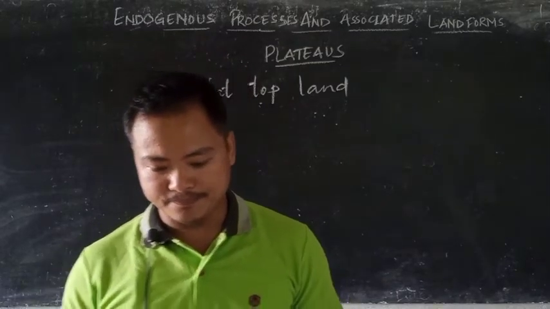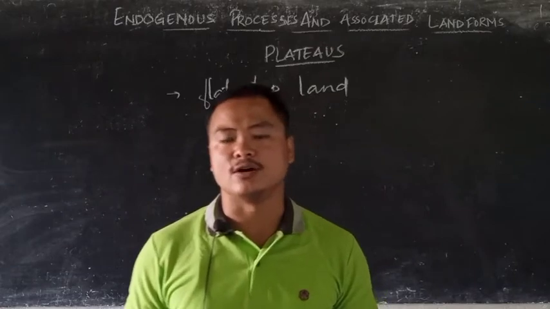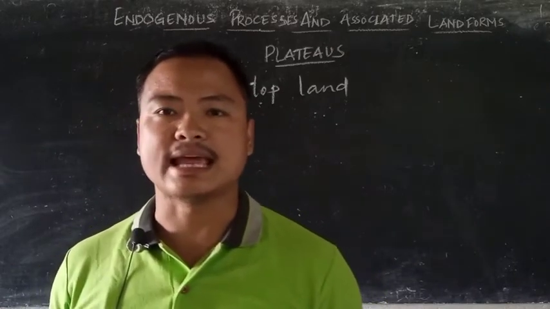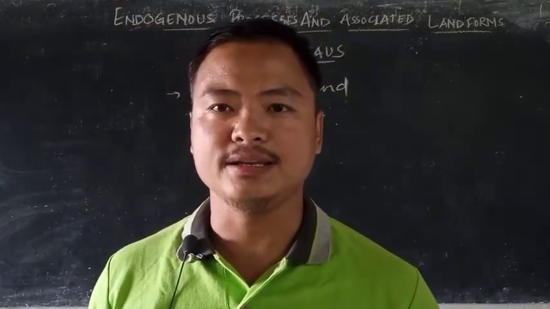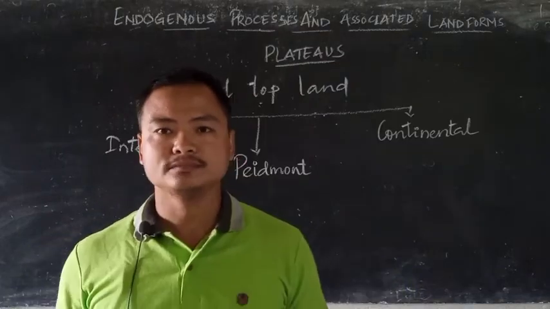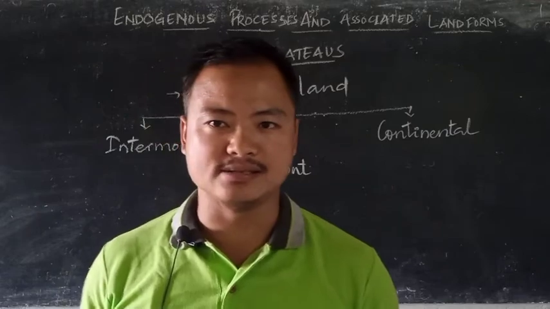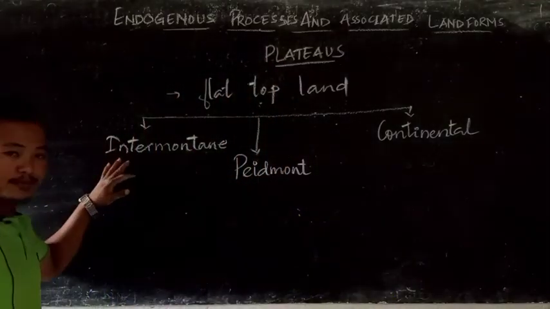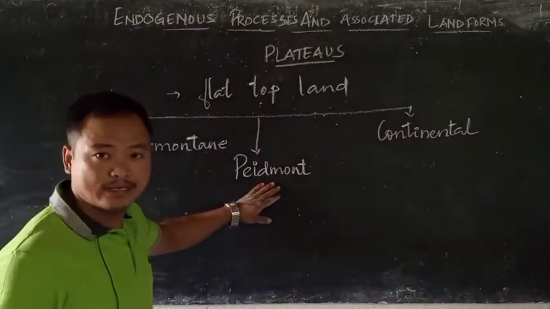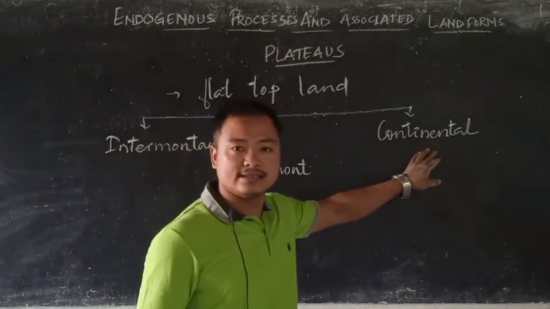On the basis of their origin, plateaus can be classified under three broad classifications. The three different kinds of plateaus are intermountain plateaus, Piedmont plateaus, and continental plateaus.